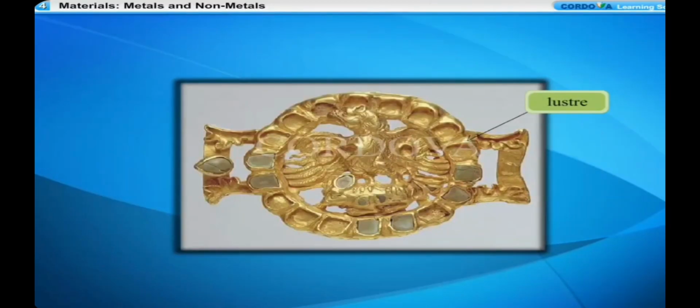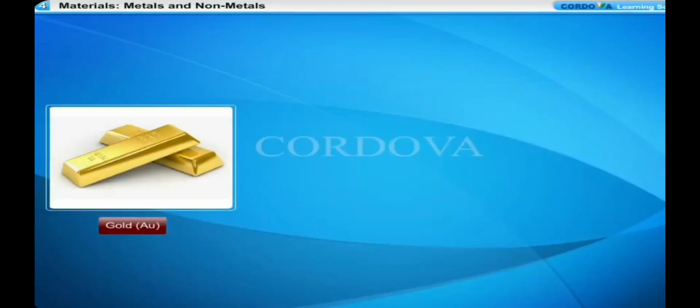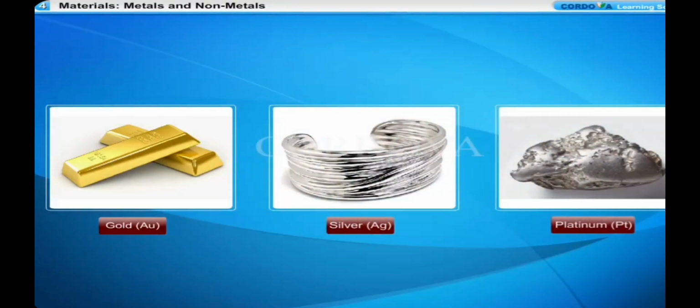This property is called metallic luster. The shiny surface of metals makes them good reflectors of light. Because of their metallic luster, gold (Au), silver (Ag), and platinum (Pt) metals are used for making jewelry and decorative articles.